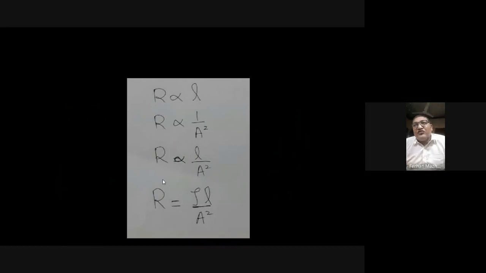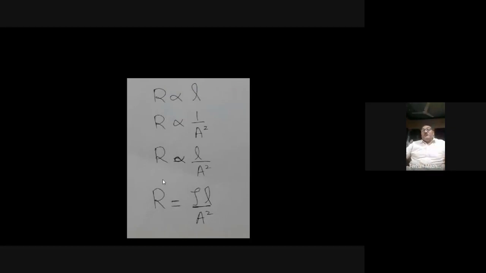Okay, so let's move to the next point, the resistance. We will now learn to derive a formula for the resistance. The resistance, or the opposition to the flow of the charges, depends upon the length of the material. Resistance is directly proportional to the length of the conductor, the length of the wire, the length of anything whose resistance you are talking about. The longer the length, the larger will be the resistance. The smaller the length, the smaller the resistance.